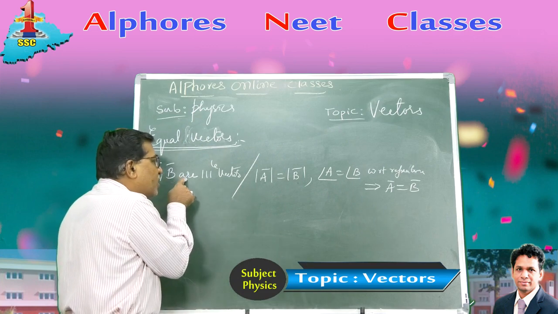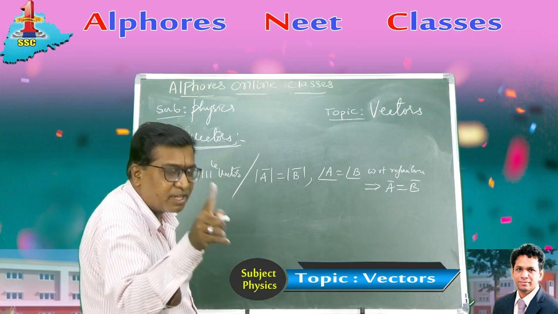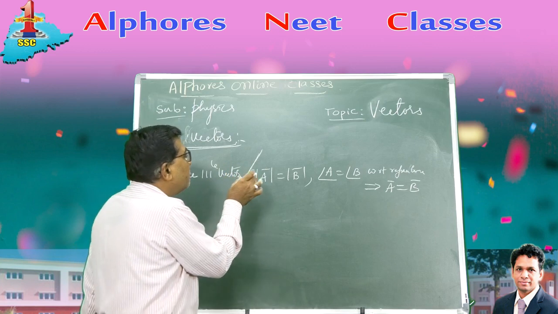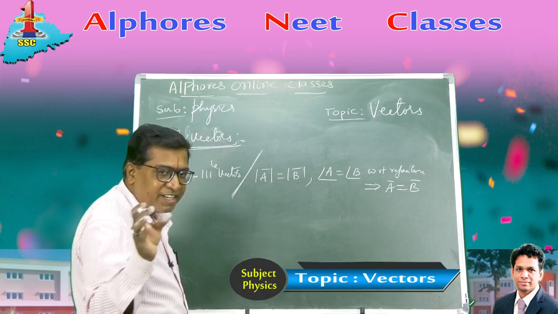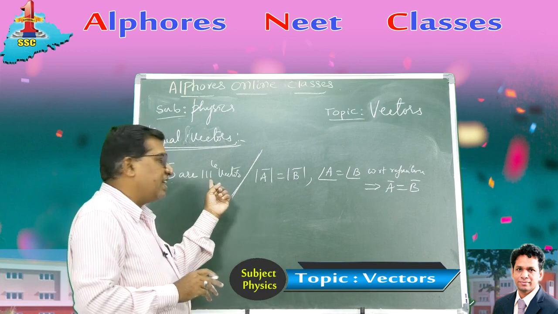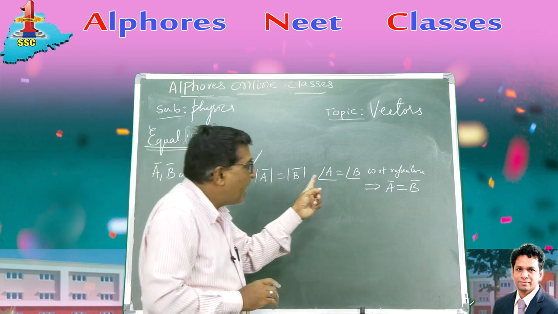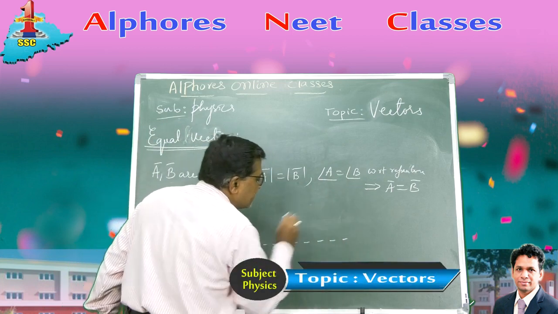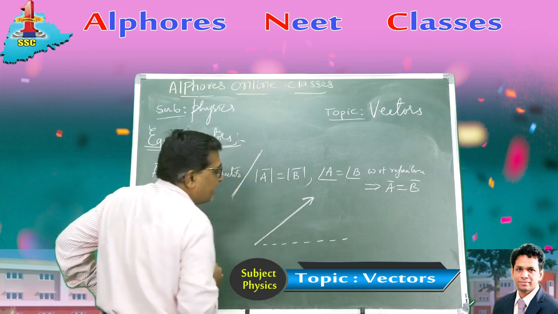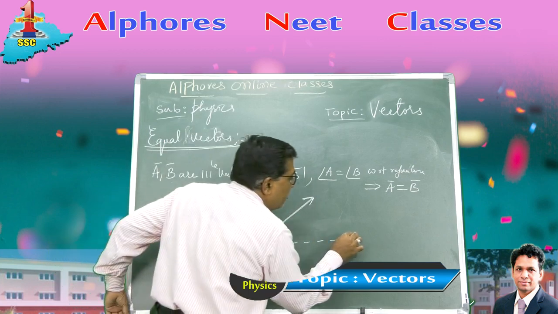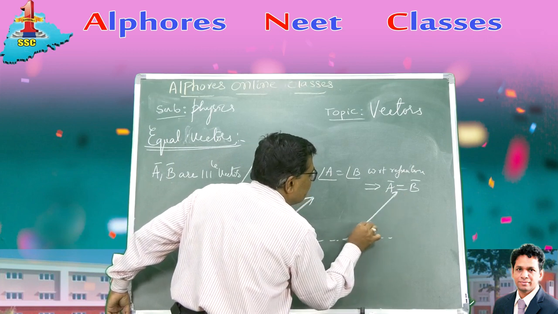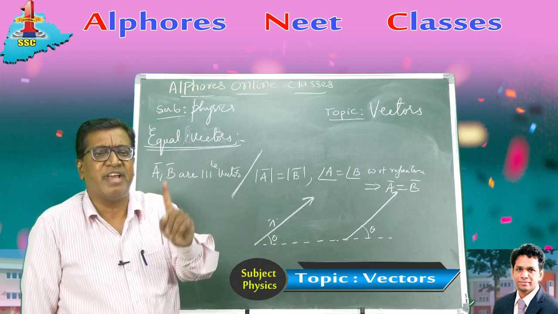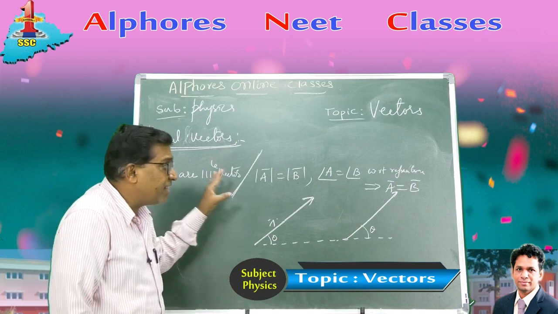A bar and B bar are two similar vectors belonging to the same physical quantity, same units, such that the condition mod A is equal to mod B, that is, the magnitude of A and the magnitude of B are the same. Already they are similar, so their units are also the same. The angle made by A is the same as the angle made by B with respect to the reference line. Let's suppose the reference line is like this. A is making this angle theta like this. Even B makes the same angle theta with the reference line. B is also making the same angle theta with the reference line. Then these both are named as equal vectors. This is the vector notation.